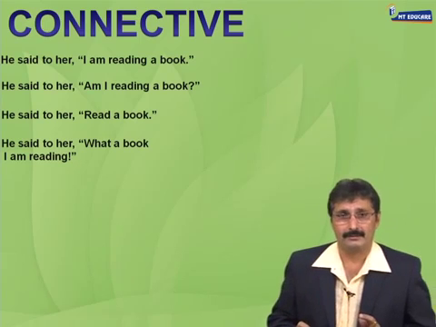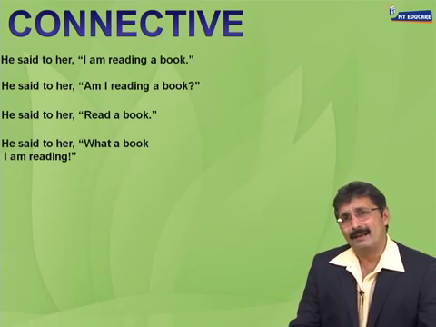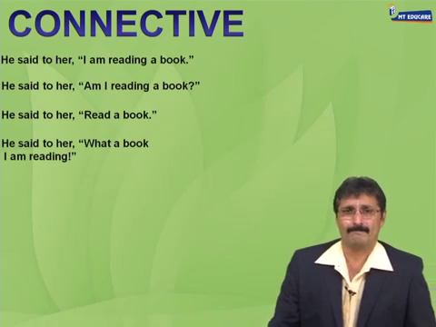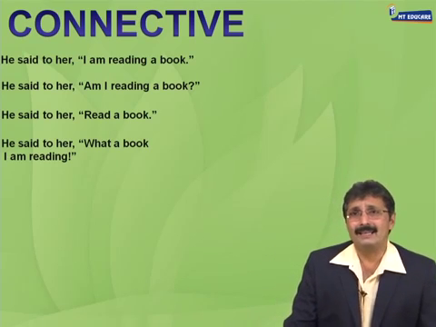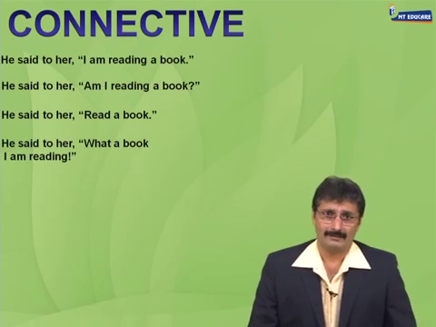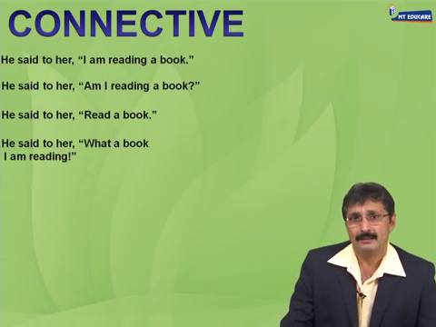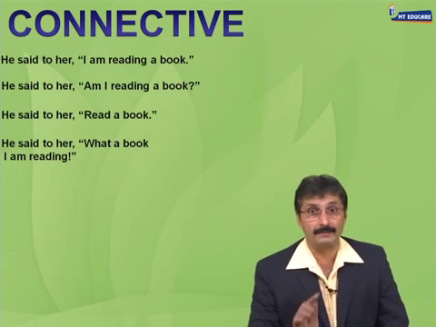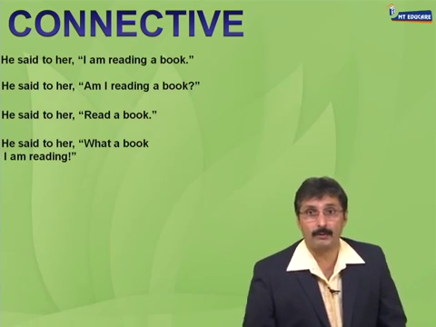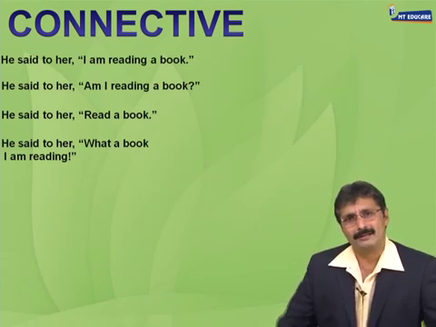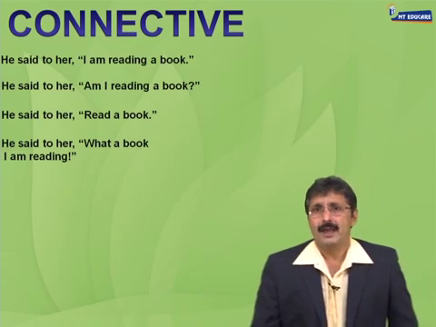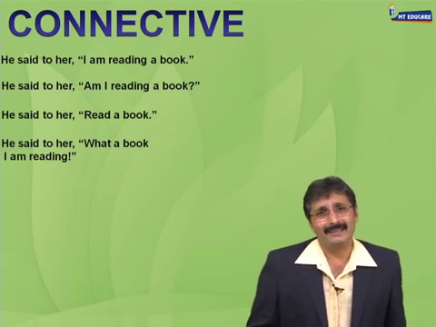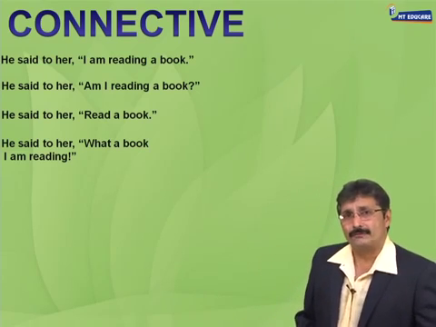Yes, there is. The first sentence is typically an assertive sentence. Subject plus verb plus object, full stop. The second sentence is an interrogative sentence. As you can very, very clearly see, there is a question mark at the end. The third sentence is an imperative sentence, expresses order, request, advice, command. And the fourth sentence is an exclamatory sentence, expresses a strong feeling or emotion. Now, let us get the indirect speech of each of these 4 sentences.